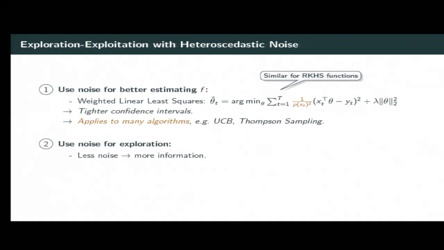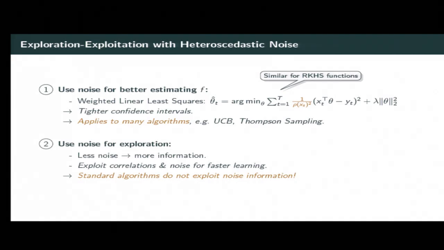So what makes the story interesting is that we can also use noise for exploration. So intuitively speaking, less noise should mean more information. So if there are correlations among the actions, we hope that we can exploit this correlation together with the knowledge of the noise for faster learning. And I'm going to show you next that two standard algorithms, UCB and Thompson Sampling, don't do that in a smart way.